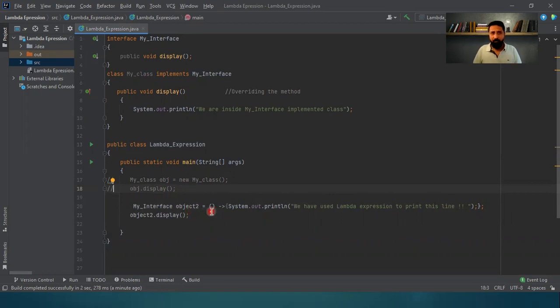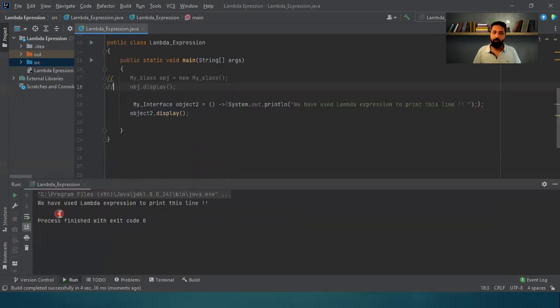So I have a parenthesis. Okay, the arrow sign is very important, and then starts your scope. Whatever you have to write, I am simply using a simple println line, that we have used Lambda expression to print this line. This is what I want on my output console. Once this expression has been evaluated, the value has been returned and stored in the reference, with the help of which I'm calling the display method, and everything gets evaluated. Now let's just check how the output comes on the console screen. So yes, exactly. We have used the Lambda expression to print this line.